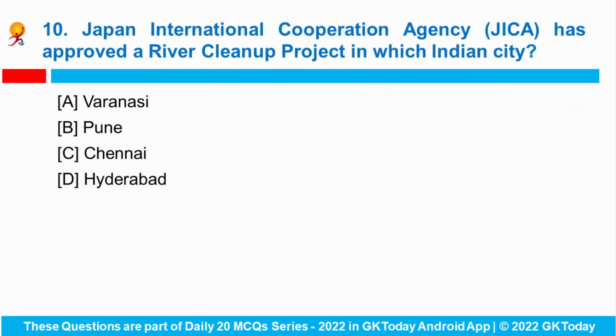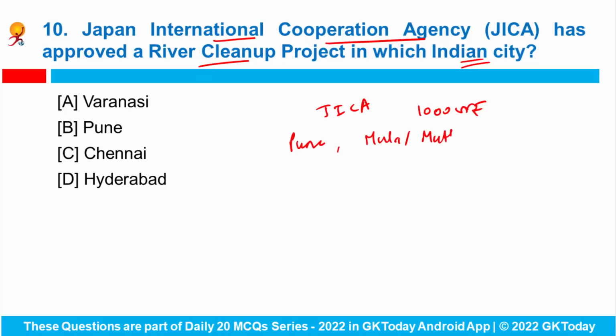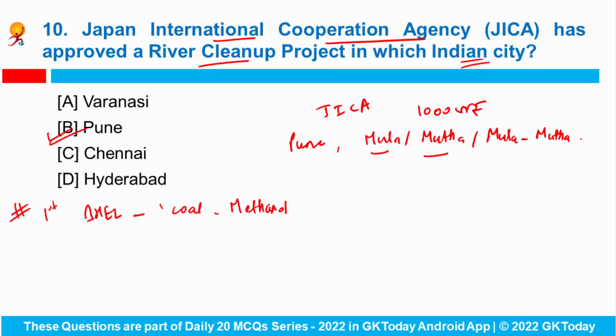Now coming to the last question, Japan International Cooperation Agency has approved a river cleanup project in which Indian city? So Japan International Cooperation Agency has approved a 1000 crore rupees project for cleaning the rivers in Pune, Mula and Mutha. So Mula and Mutha rivers are heavily polluted with the city's sewage being dumped into the rivers, and the project aims to improve the water quality by promoting the sewage collection system and sewage treatment facilities. Answer is Pune.